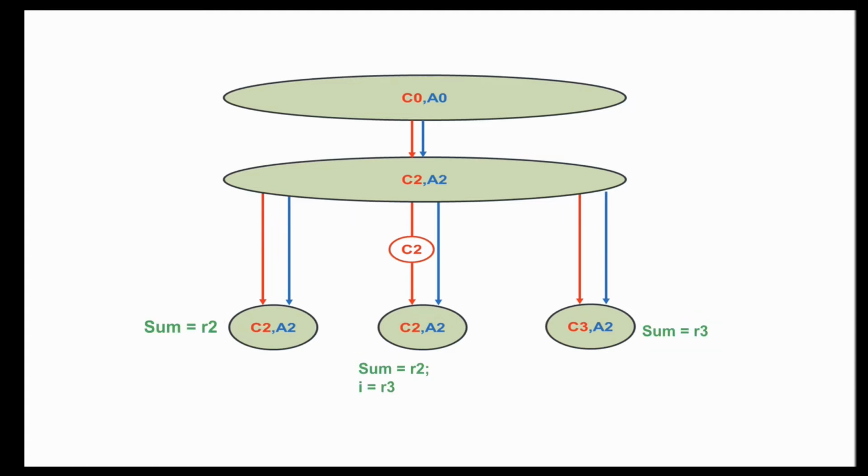And let's say the invariants that we get for the first product CFG is sum equals R2 for some variables sum and R2 in the 2 programs. In the second one, we get sum equals R2 and I equals R3. And let's say in the third one, we get sum equals R3. These invariants have been inferred using counterexamples using the algorithm that I just described.